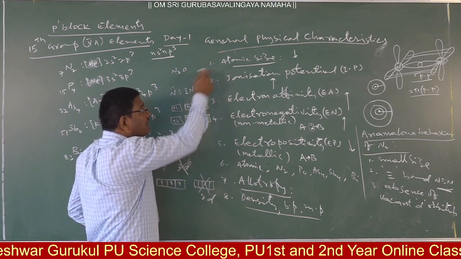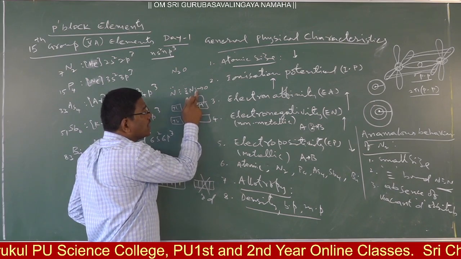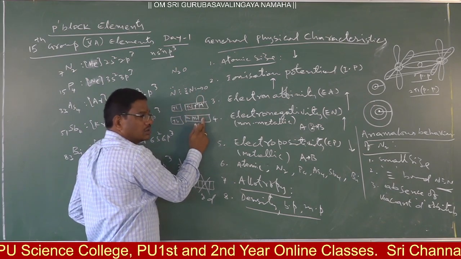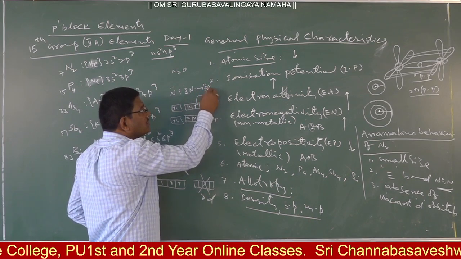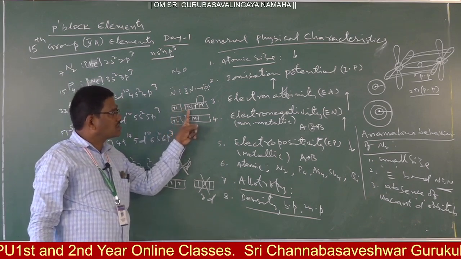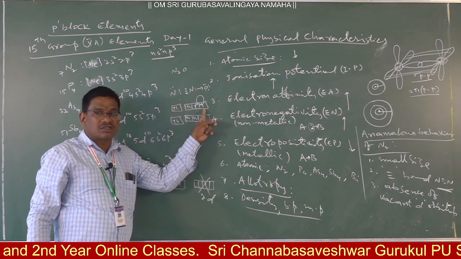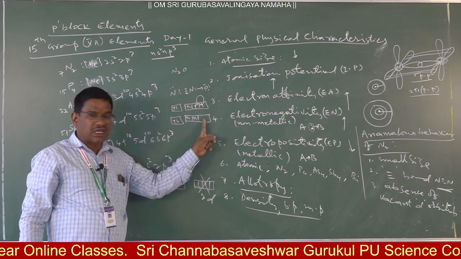Now to that vacant orbital this nitrogen will donate a pair of electrons. Now between this nitrogen and oxygen there is one dative bond. And on oxygen how many lone pairs are there? 3 lone pairs are there. Instead of 2 lone pairs, here 2 unpaired electrons are forcibly paired up by creating this vacant orbital.